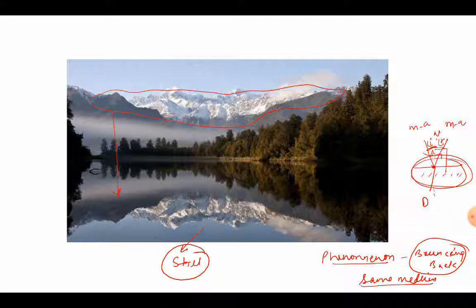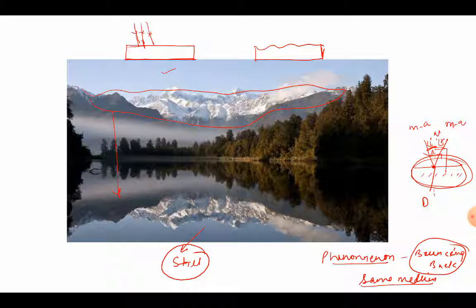The first type of reflection is on a smooth surface. Suppose this is a smooth surface, and the second kind of reflection is on a dull surface or a rough surface like this. Suppose that there are three incident rays of light falling on the surface, and all three are parallel to each other.